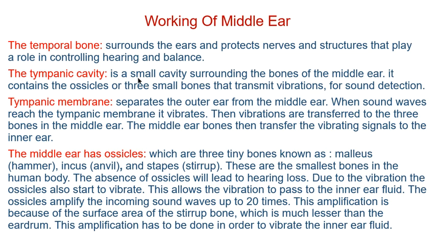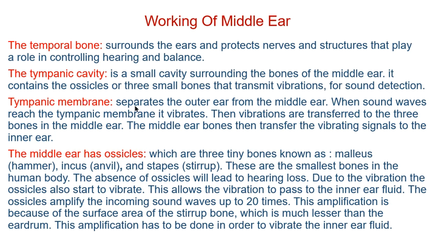Second is the tympanic cavity. It is the small cavity surrounding the bones of the middle ear. It contains the ossicles. Ossicles means three small bones: malleus, incus and stapes. So the tympanic cavity contains these ossicles, or three bones, that transmit vibrations for sound detection.